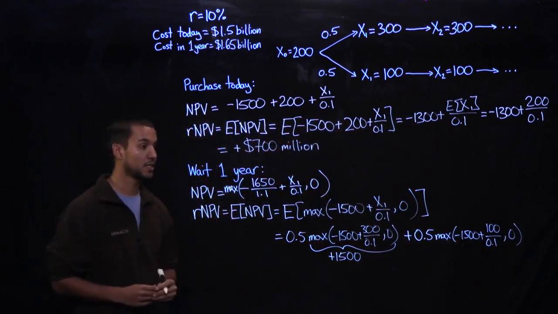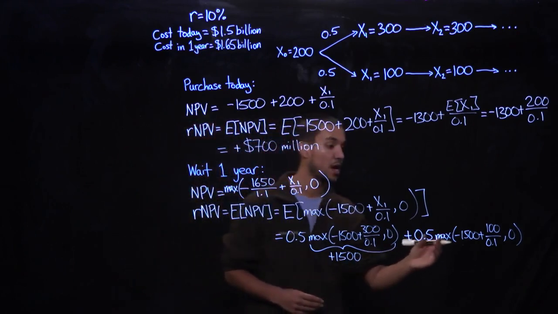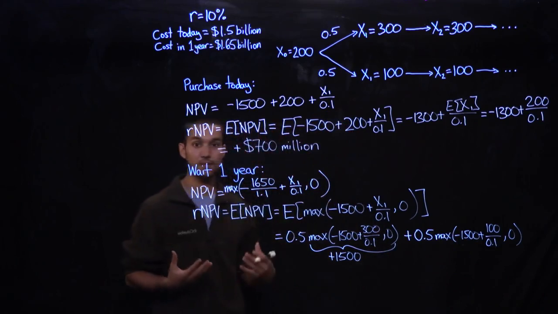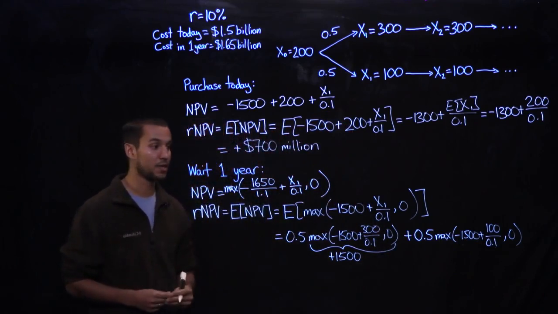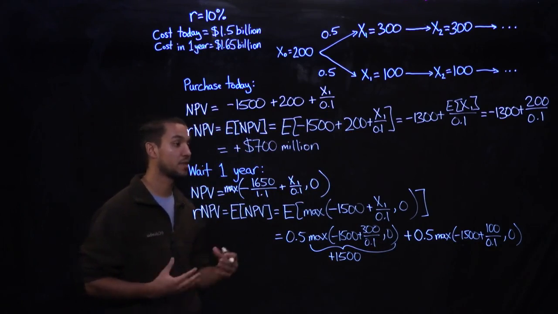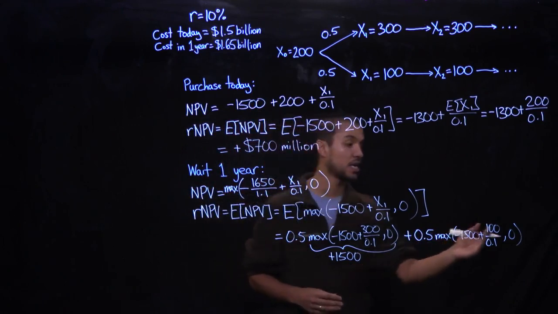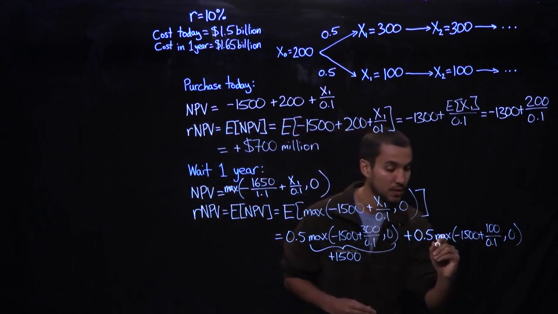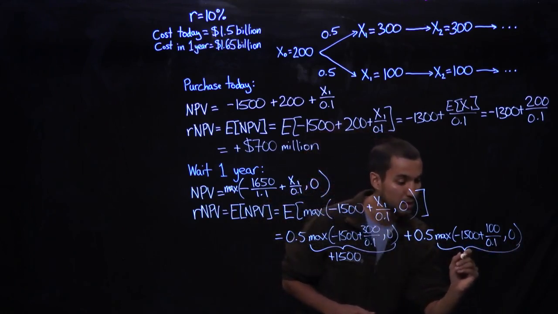Now, notice in this case, the option to go ahead with the project is minus 1,500 plus 1,000, which is minus 500. And so this decision would have a negative NPV. And so in this case, they would be better off not going ahead with the expansion, but instead abandoning the project. And so here we see they would choose to abandon the project, in which case the NPV would be 0.